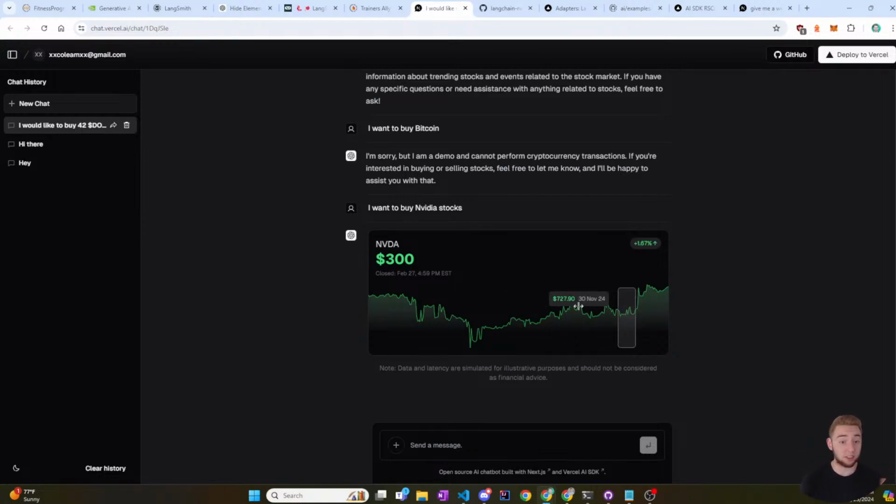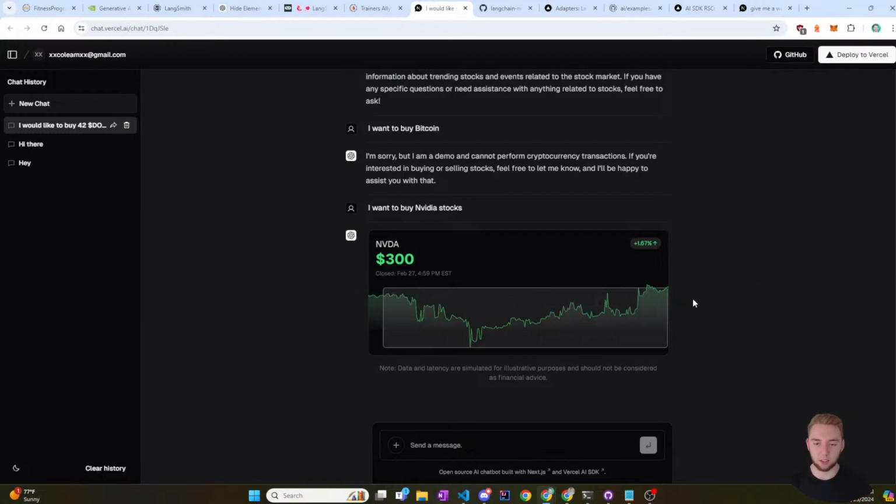It's sick. It's really cool how you have a component within the chat, but it's not streaming anything, obviously. It doesn't produce this graph over time as it's getting more output from the AI, because it just gets one piece of data from the AI's tool call, because it figures out I need to make a tool call here, and then it just spits that into a React component that it dumps here.